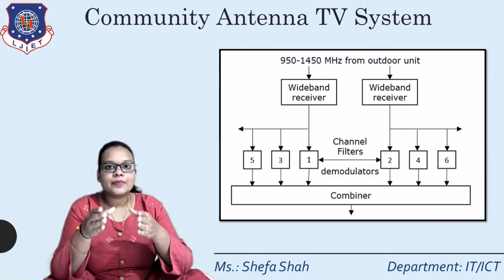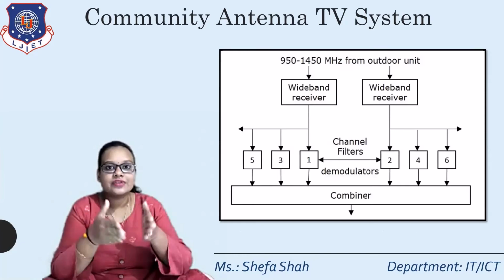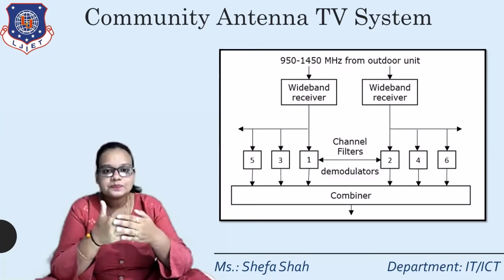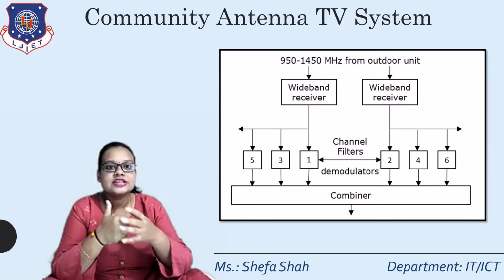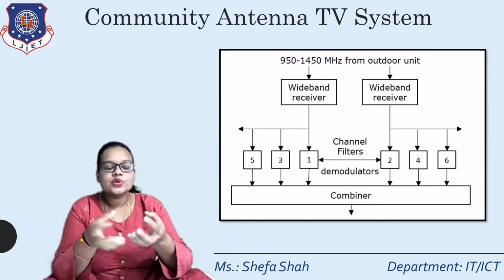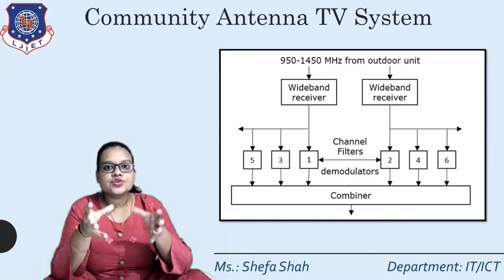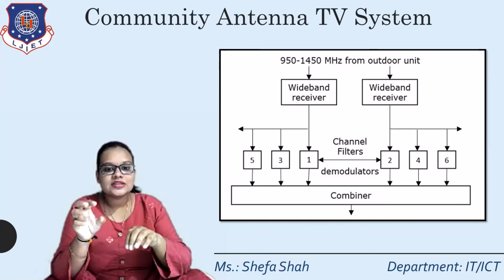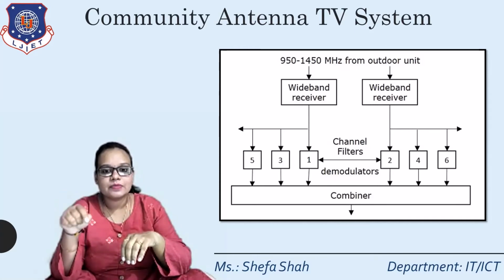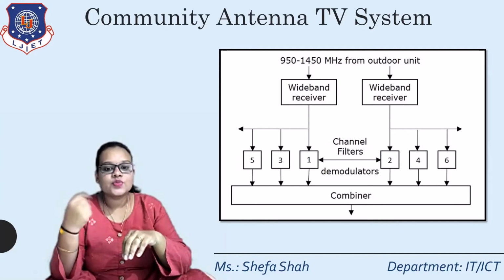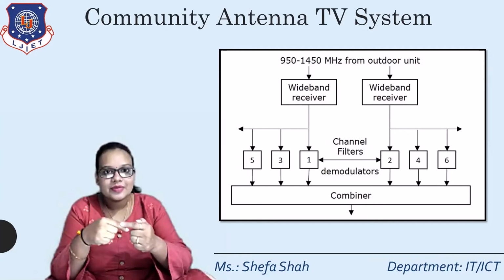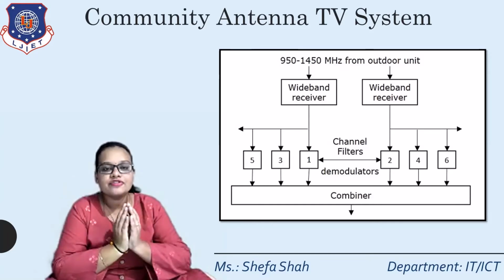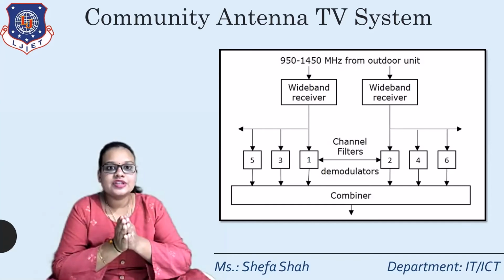After passing through, the signals will range from 950 megahertz to 1450 megahertz. This signal from the outdoor unit will enter a wideband receiver. This wideband receiver receives multiple frequency channels and then they are multiplexed into a single channel. So this 950 to 1450 megahertz band is passed to the wideband receiver, the output of the wideband receiver is a single multiplexed channel, and then it is filtered with the help of filters, that is, circulators.